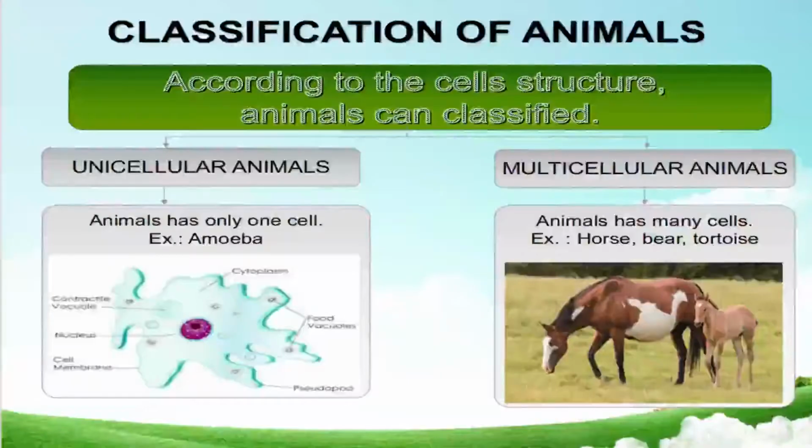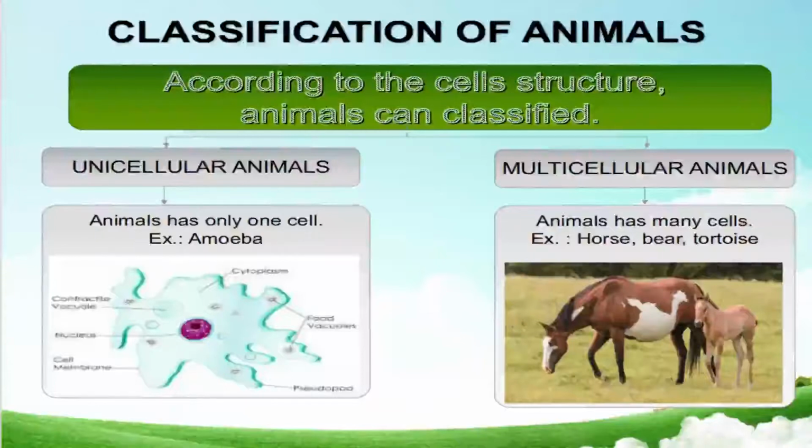First we see the classification of animals according to the cell structure. So here animals are classified on the basis of cell structure. Some animals having only one cell come under the category unicellular animals, like amoeba, paramecium, euglena.